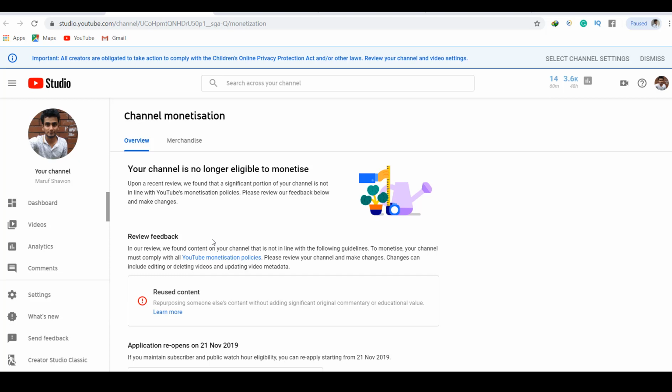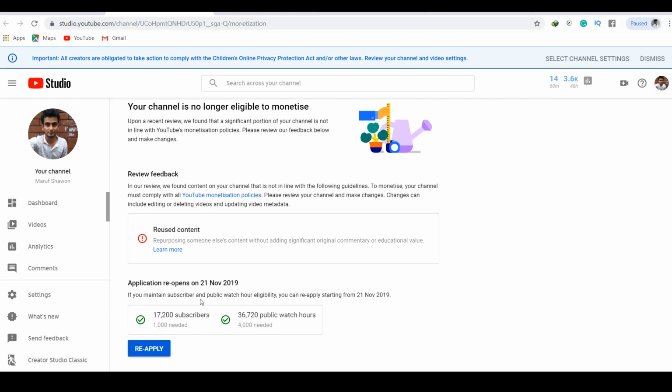Firstly, you have to check why your channel is no longer eligible for monetization. If it is for reused content, then firstly delete your reused content and you can reapply within 30 days. After 30 days you can see an option called application reapply on that day. So today is 21st of November, so I can reapply.